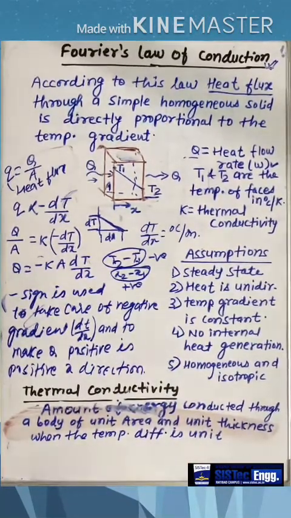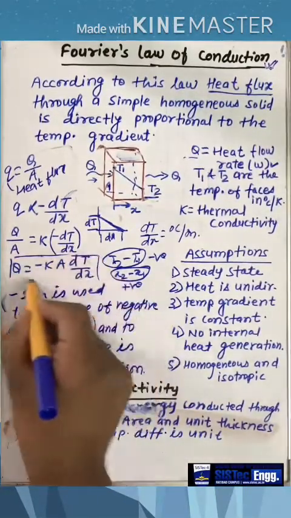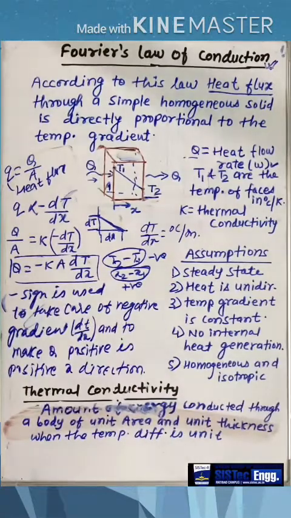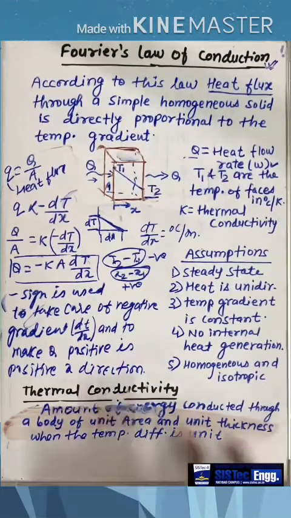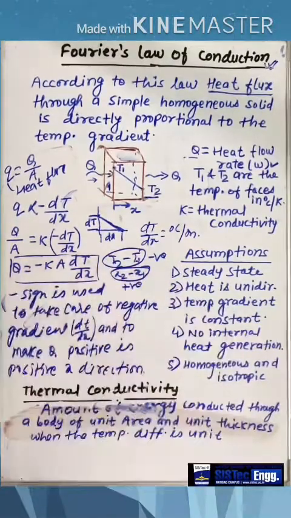So what is the Fourier equation, you can say? The Fourier equation is q is equal to minus ka dt by dx. Now this Fourier equation can be derived for different kinds of shapes, meaning rectangular shape. It can be derived for the cylindrical, it can be derived for the spherical. That we will do later on. Right now this is a very common equation which can be used for any kind of shape.